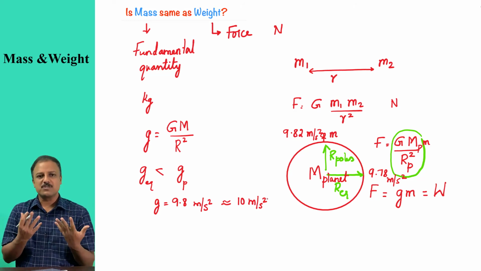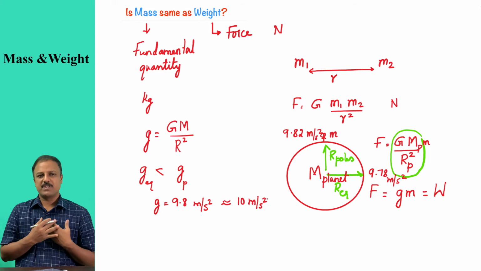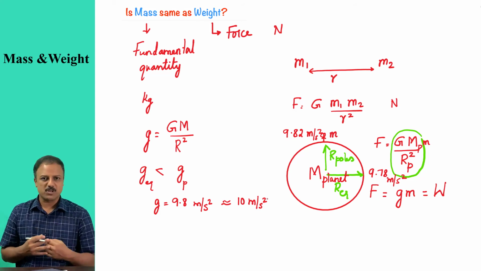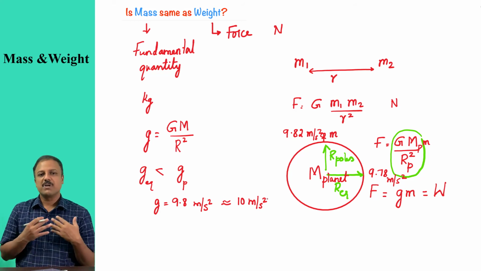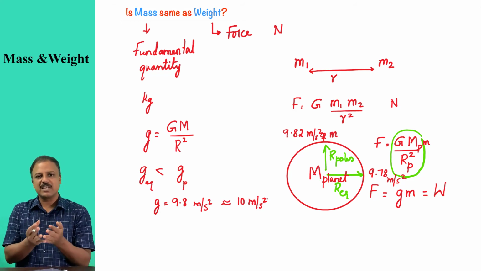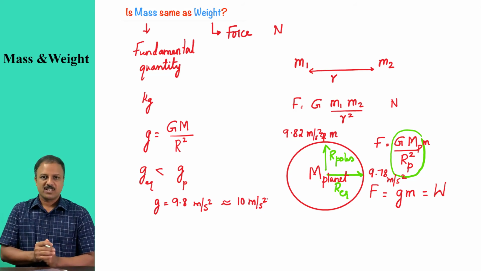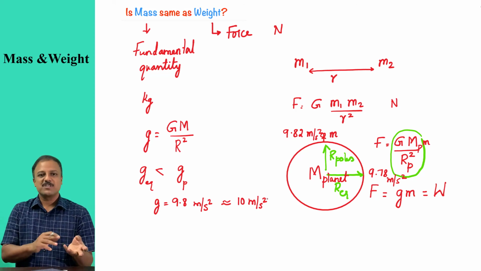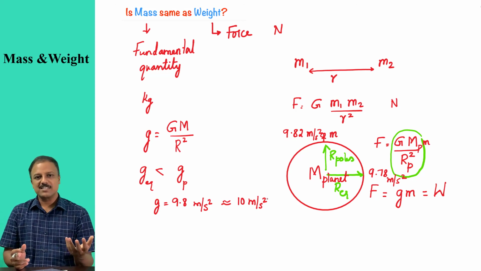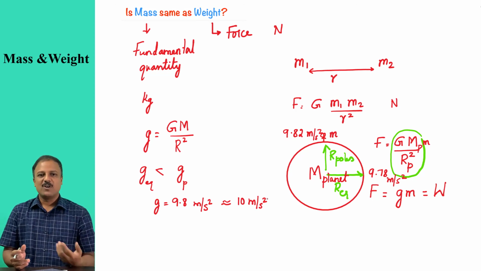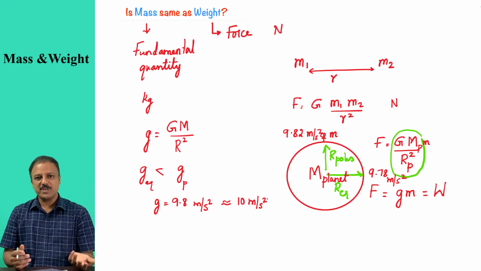So when I ask you what is the weight, say for example, if my mass is 70 kilogram, I would say my weight is approximately, it's a very close approximation because I've rounded it off, 70 times 10, which is 700 Newton. So either you should change your question or you should change your answer. You should start asking what is your body mass. In that case, I can answer 70 kilogram. Or if you are going to ask me what is your weight, then I should answer it as 700 Newton.